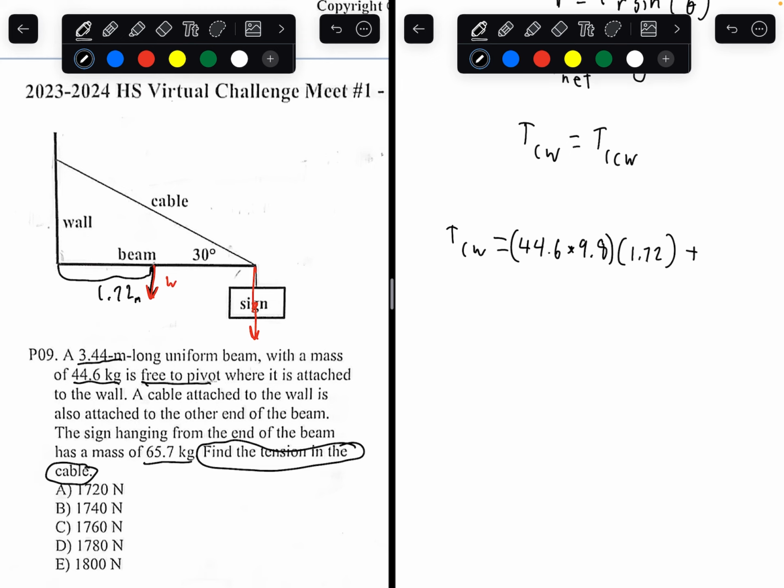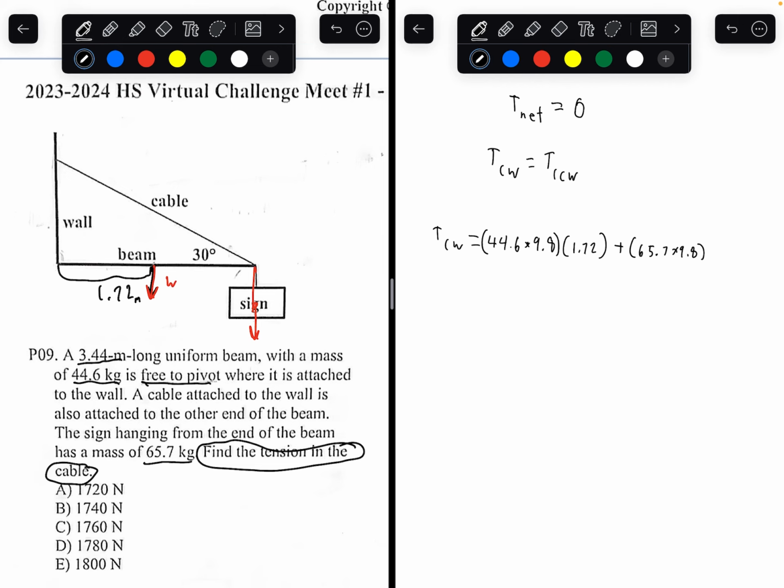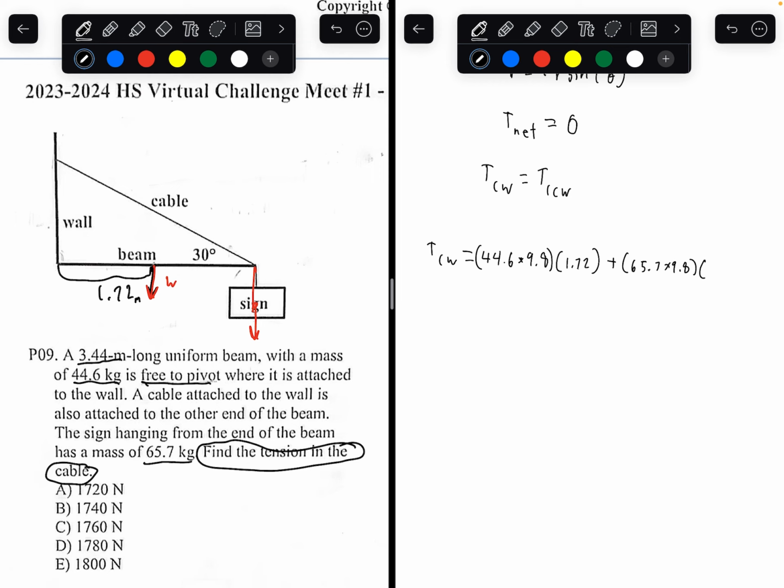The torque applied by the sign is going to be 65.7 times 9.8. That's the weight force. And now we want to find the radius, the distance between the weight and the axis of rotation. That distance is going to be all the way here. This is going to be 3.44.